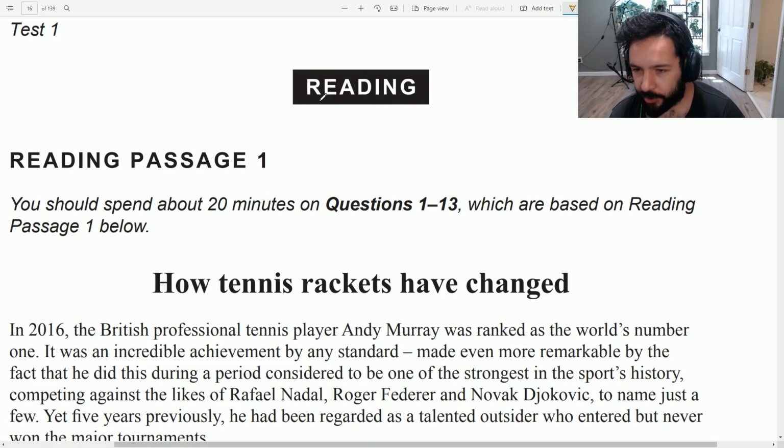Welcome back. Let's take a look at the first reading passage from Test 1 from book Cambridge IELTS 19. This is the academic reading. Let me get my pen.